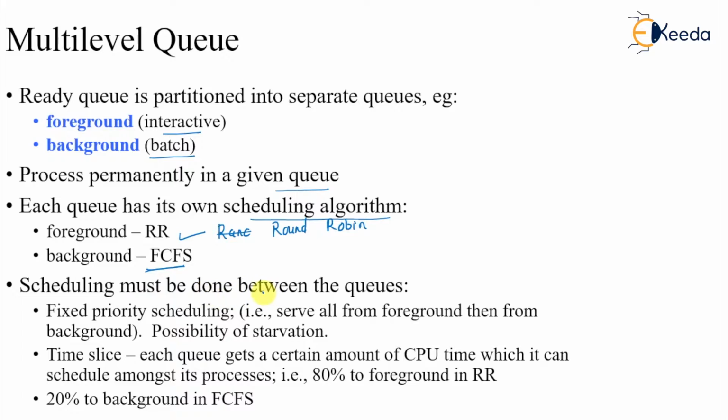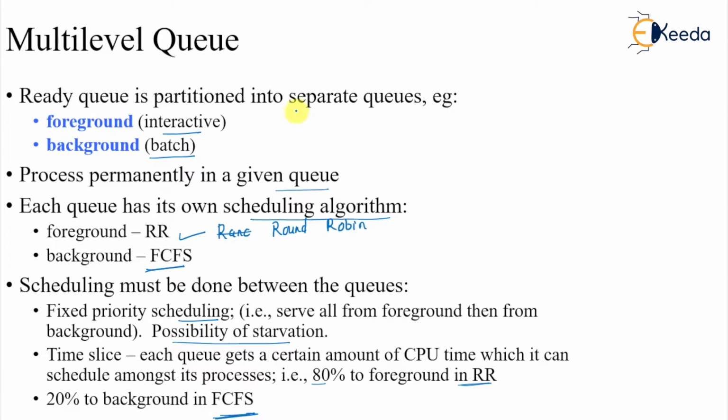Scheduling must also be done between the queues, and one way is fixed priority scheduling. Serve all the foreground, then the background, with the possibility of starvation. Another way is time slice. Each queue gets a certain amount of CPU time that it can schedule among its processes, for example, 80% to foreground in round robin and 20% to background in FCFS.